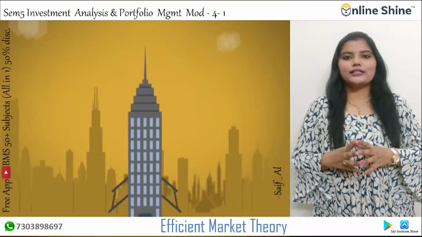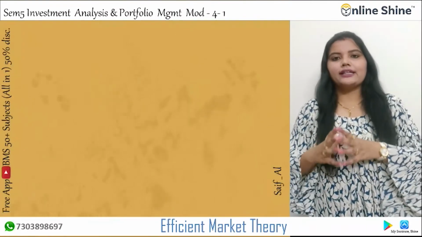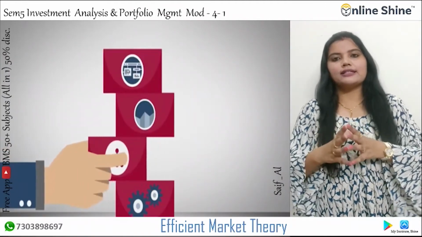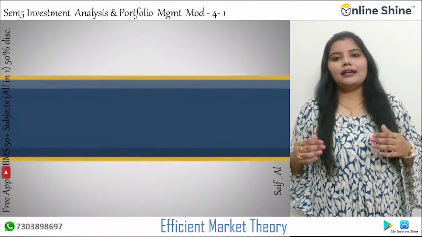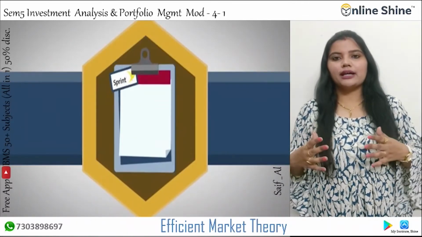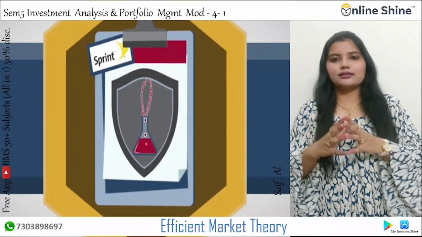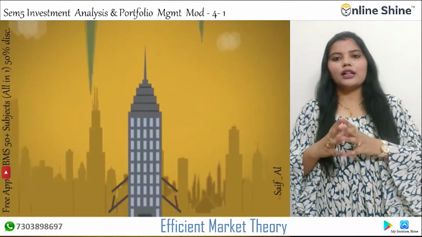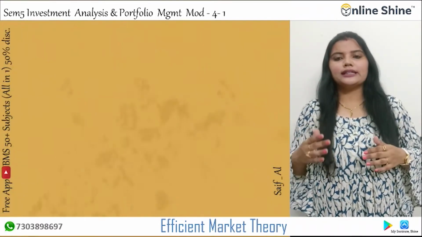Now, the next theory is the efficient market theory. The efficient market hypothesis is a central idea of modern finance that has profound implications, and understanding the efficient market hypothesis will help to ask the right questions and save from a lot of confusion that dominates popular thinking in finance.